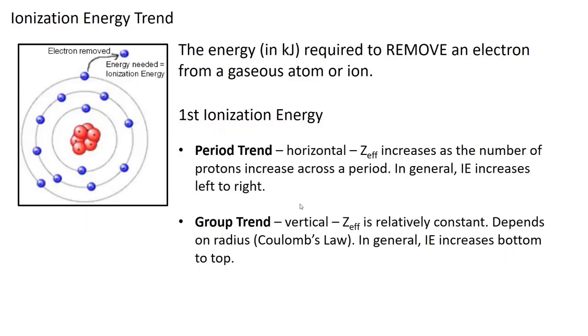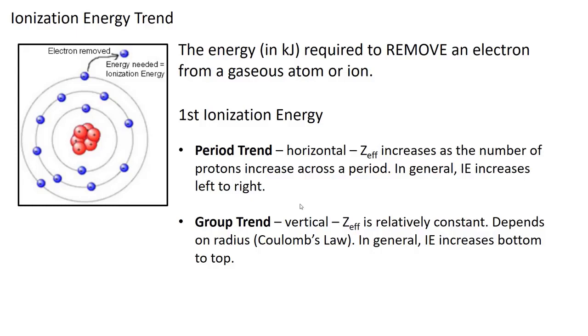Okay, pupils, the next periodic table trend we're going to talk about is ionization energy. Ionization energy is the energy required to remove an electron from a gaseous atom or ion. So it takes energy to take an electron away from an atom. The first ionization energy means the energy to remove one electron.